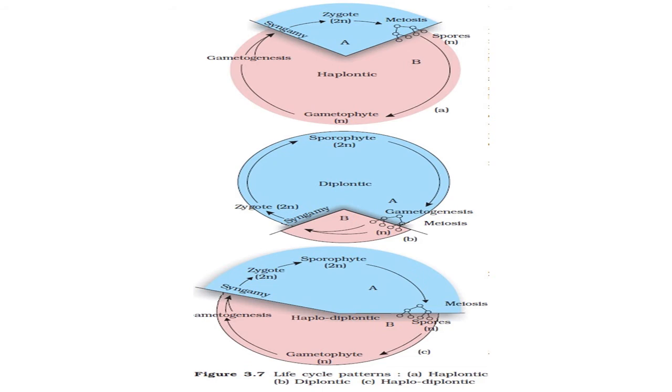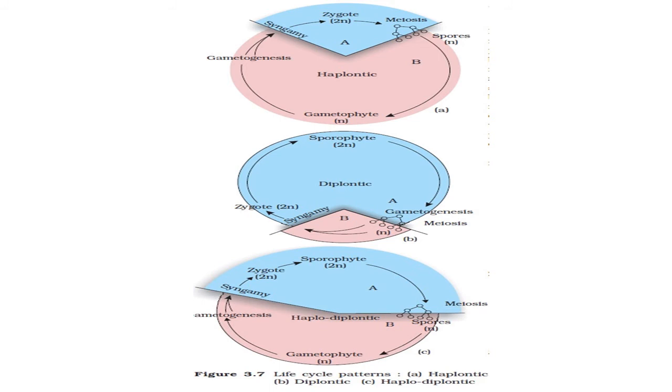In the third figure, the third type of life cycle, the majority of their life is almost equally divided into haploid and diploid phases, that is the haplodiplontic life cycle.